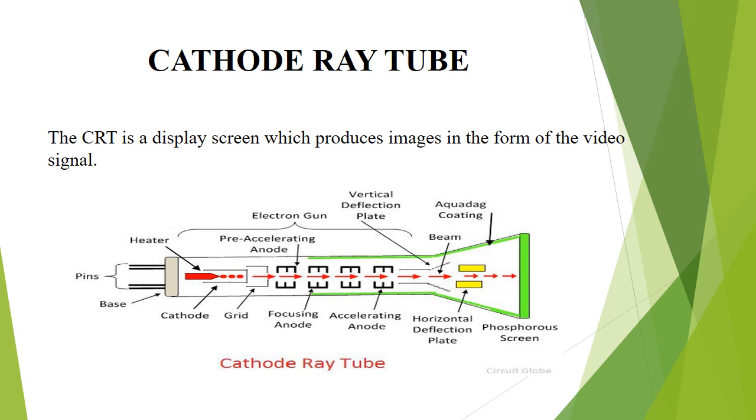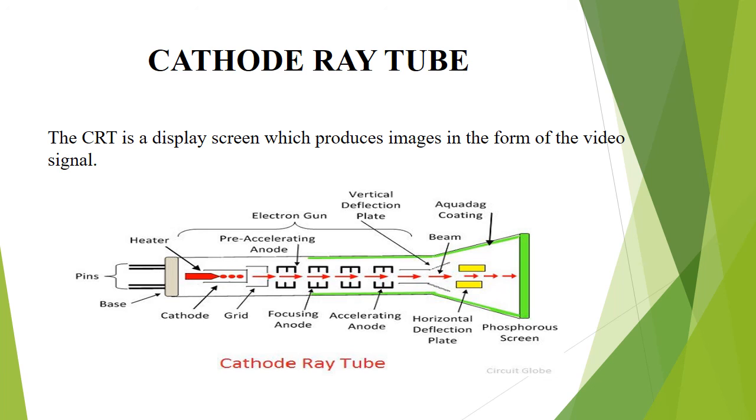Evacuated glass envelope, with a phosphorescent screen which produces a bright spot when struck by a high velocity electron beam. The electron gun assembly consists of an indirectly heated cathode, a control grid, an accelerating anode, focusing anode A2 and accelerating anode A3.